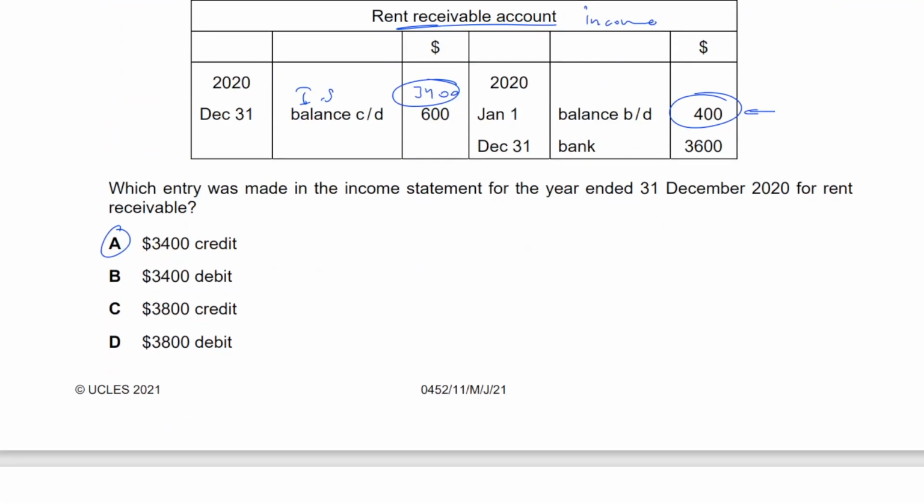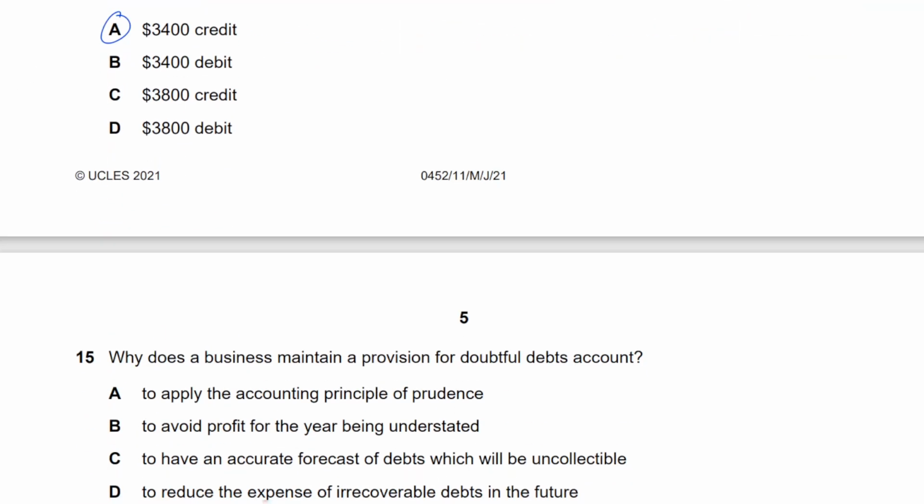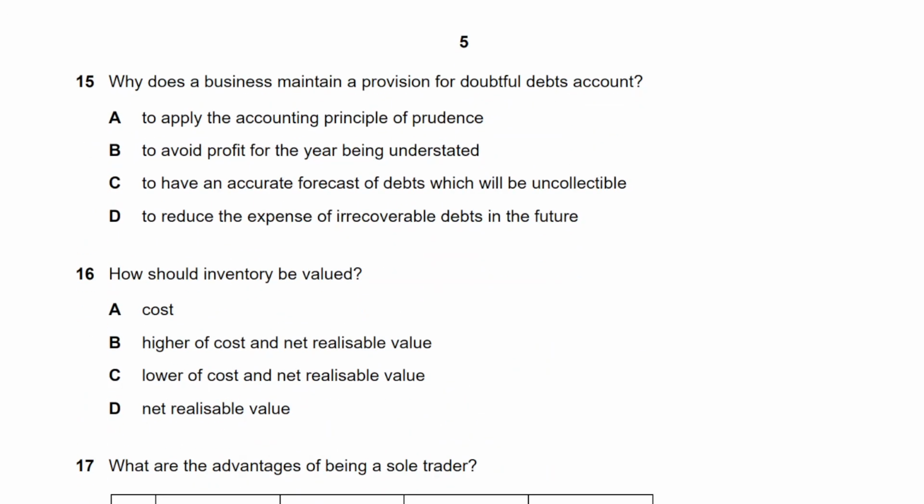If you have noticed, I don't even read the question fully, but I get myself familiar with the question. So I advise you to do the same. When you're in the exam, get yourself familiar with the question. That takes a few seconds, and then you can get into what they're exactly asking for.